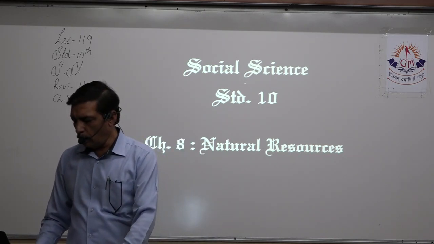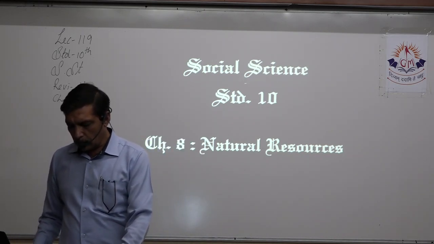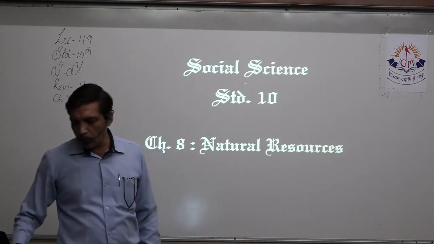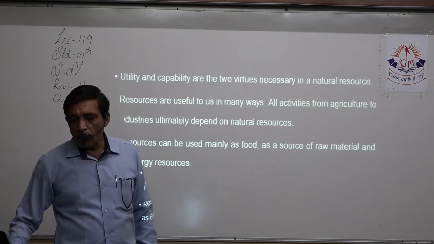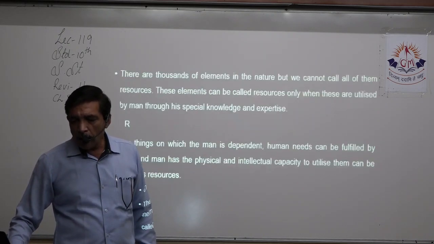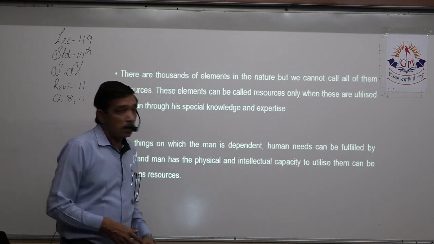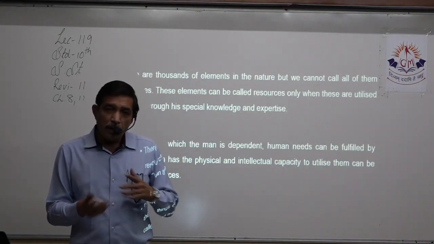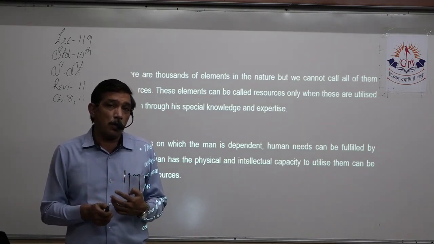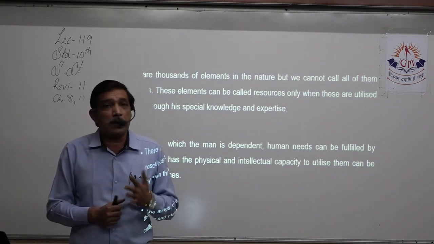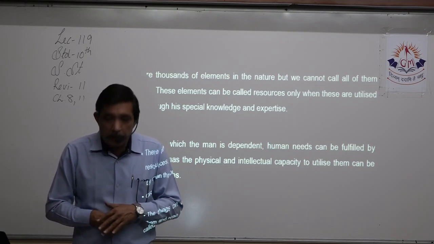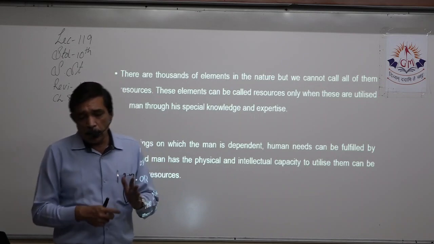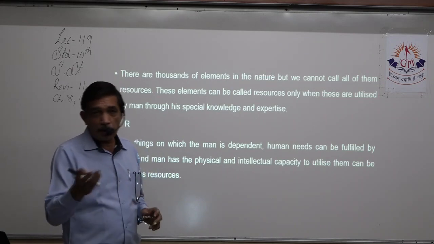So we come to the very first question, which is a 2 mark question, because we have to write two things. First is, define resources, or what do you understand by resources. Now there are thousands of resources in nature, that is the answer. Because there are 2 points, you can write either one. If you don't write both, it has only 1 point, so it cannot be considered a 2 mark question. Still, you have to remember the definition, which can be a 1 line answer.